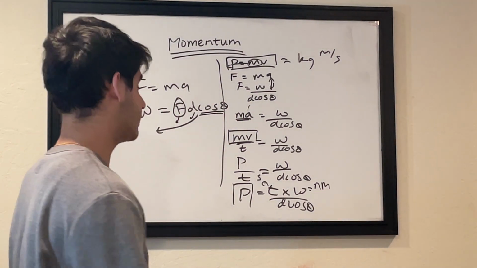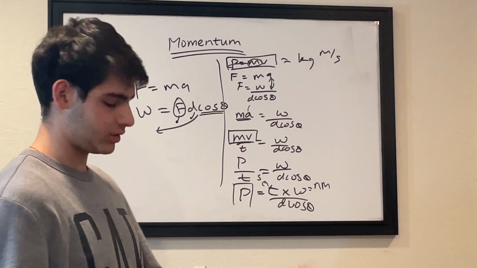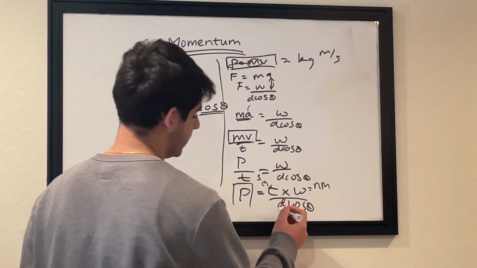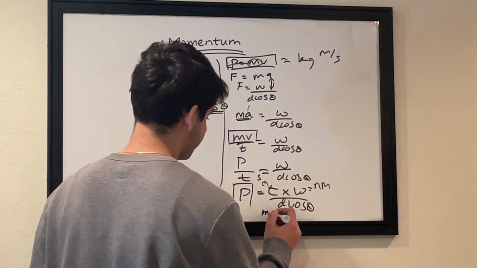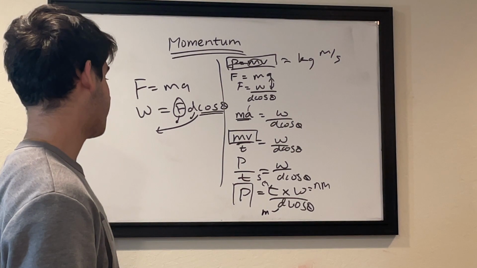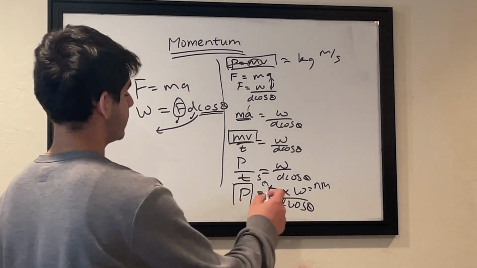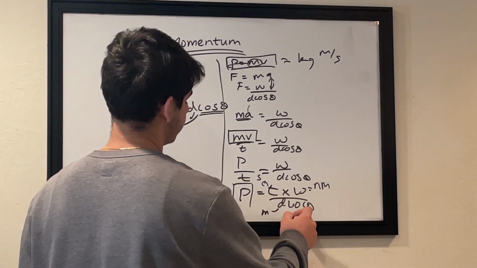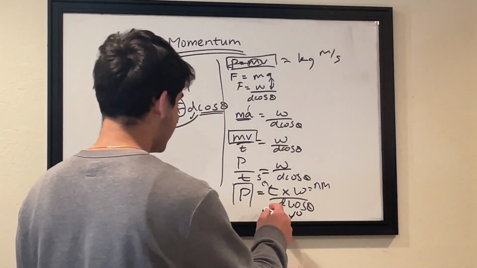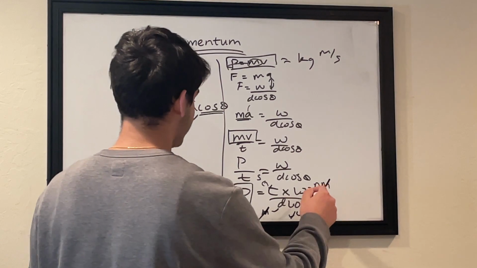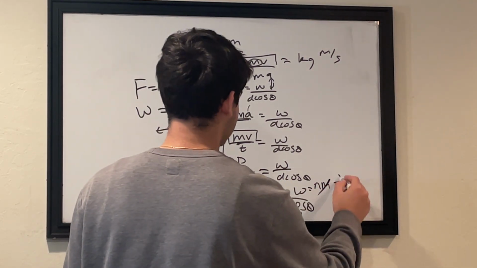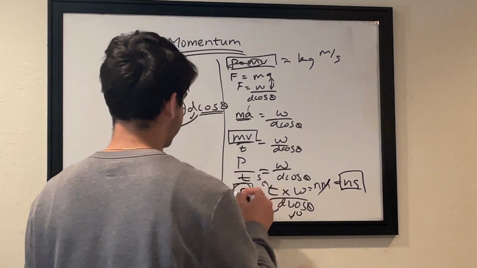And d cos theta, d has a displacement of m, and cos theta has no unit. So when you divide m by m, we get newton-seconds, N·s, as the unit for P.